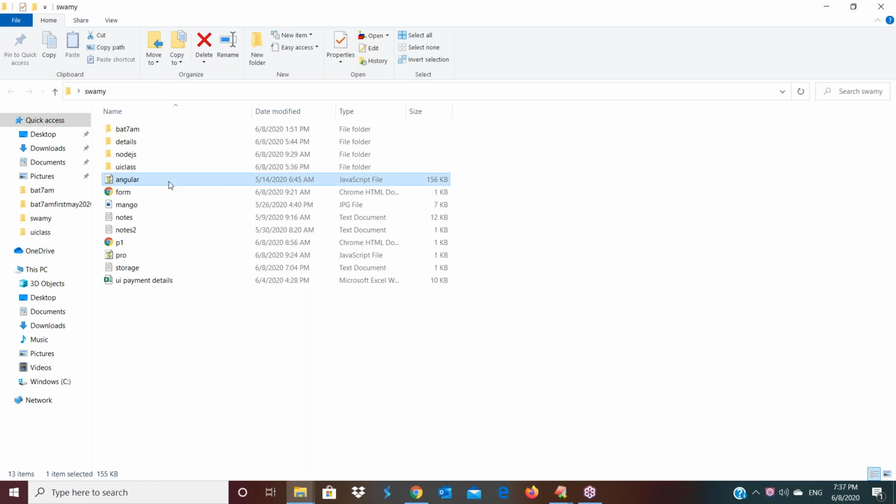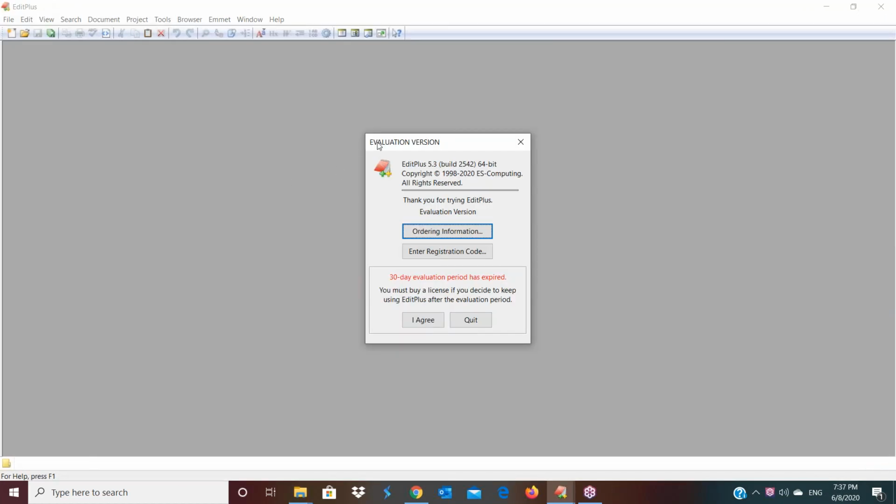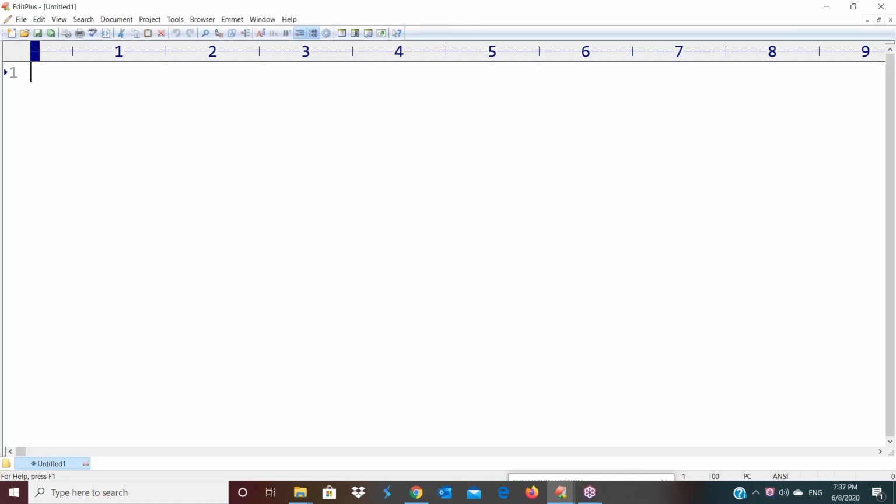Okay, fine. So a simple program I'm creating in AngularJS. Just open Edit Plus. I'm not explaining any concepts with AngularJS. All concepts we are discussing with Angular only. But here, to show you the differences between AngularJS and Angular, I'm creating one program.